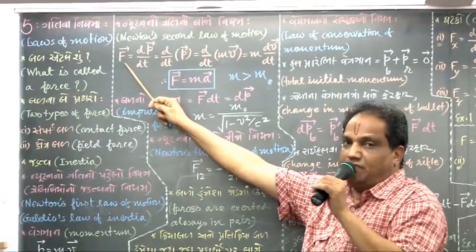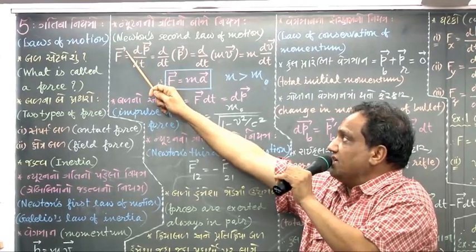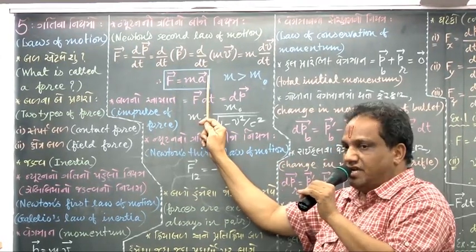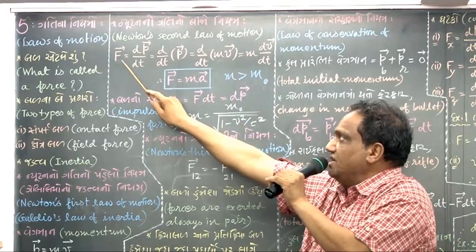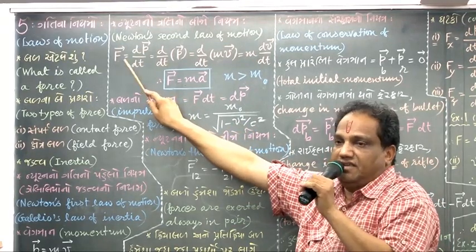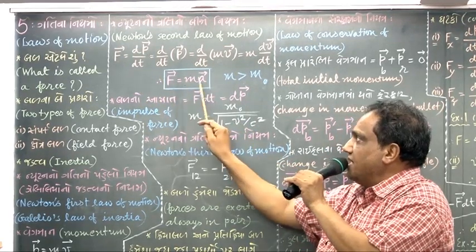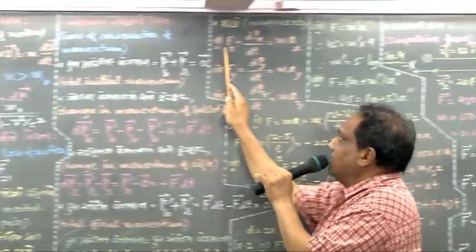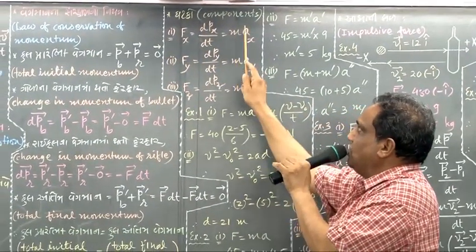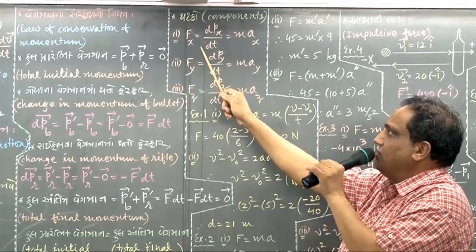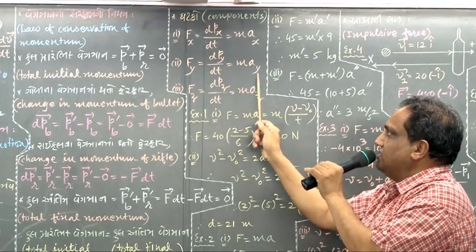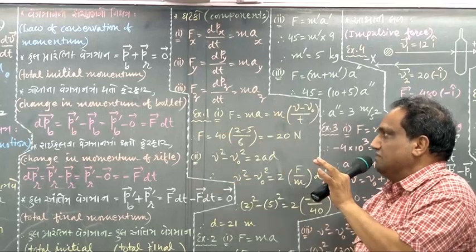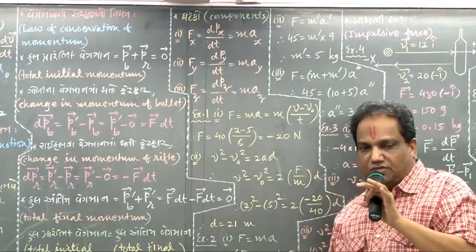When you want to write components in scalar form, the vector sign should be deleted. Write first of all the x component here: Fx equals dpx by dt equals m into ax. And wherever it is x component, we can write y and z. Okay, fine. Read now the statement of the first equation.